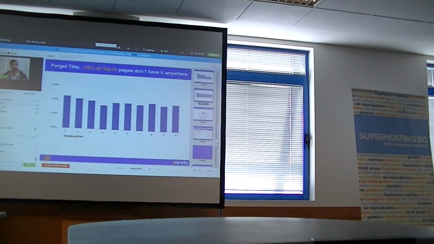But that's not all. We also studied if that keyword that page is ranked for was present anywhere on the page. And it occurred that in about 75% of cases, in the majority, Google was able to map keywords to pages, even though these pages were not directly mentioning this keyword. This is because Google is pretty good with synonyms, with semantically related terms, that it can basically understand what you're searching for and return you pages, even if these pages don't specifically mention this keyword anywhere on the page.